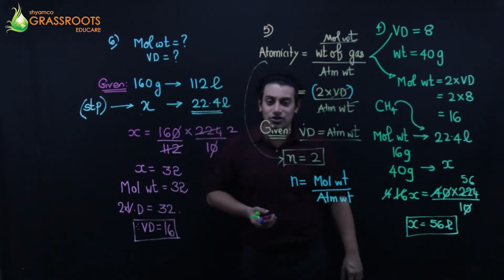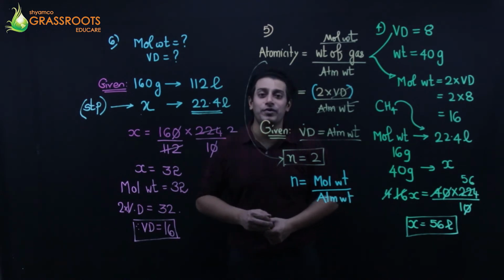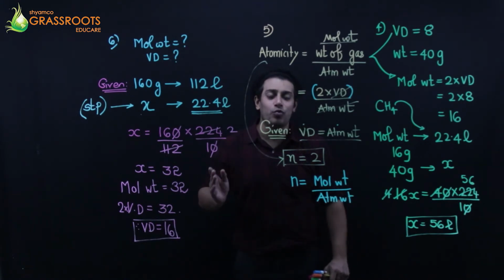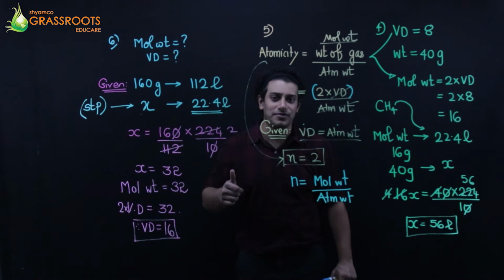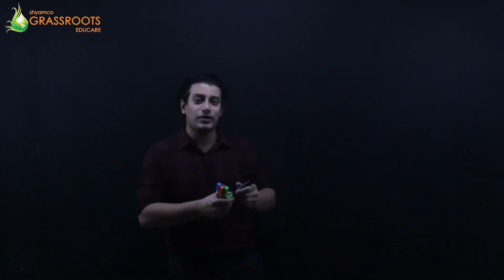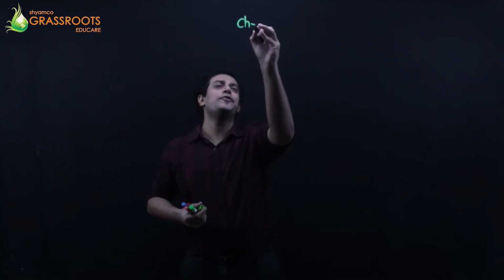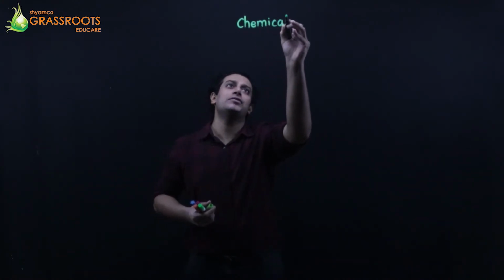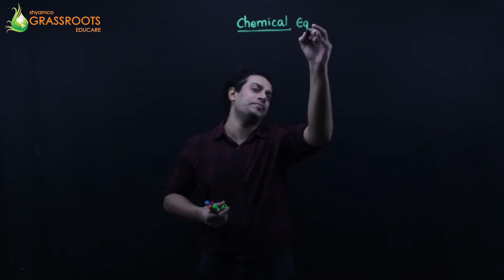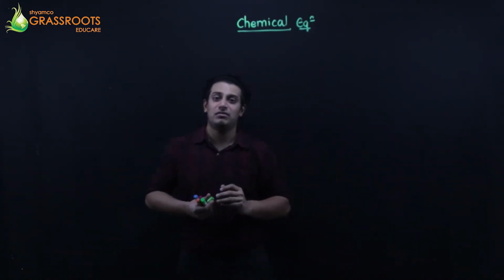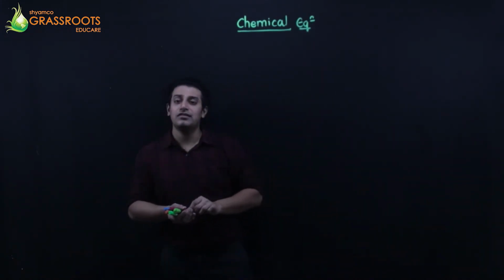So go through these questions, guys. And now we are going to go with the last type of the chapter, which is called chemical equations. The last part of the chapter, the chemical equations. If you want to master this, students find this very difficult. It's very simple. If you want to master it, just follow the 4-step process.